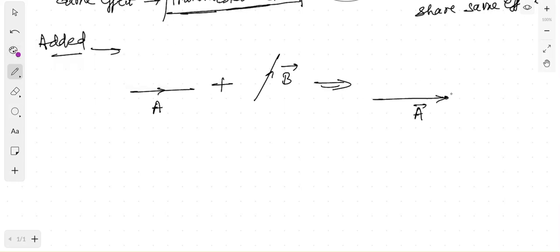From the head of the first vector, join the tail of the second vector. This is the head of the first vector. This is the tail of the second vector. Now from the tail of the first vector, draw a vector which joins to the head of the second vector, and this final vector will give you the addition value.